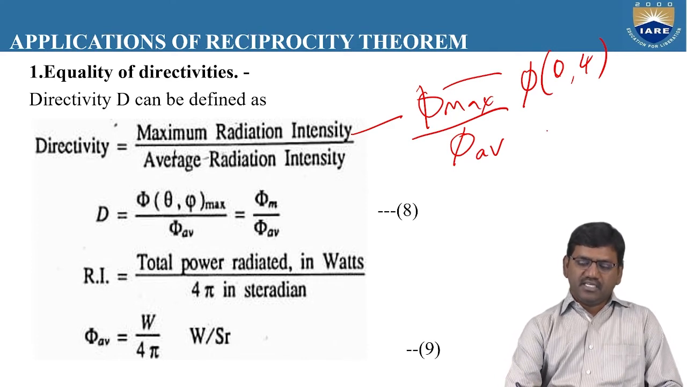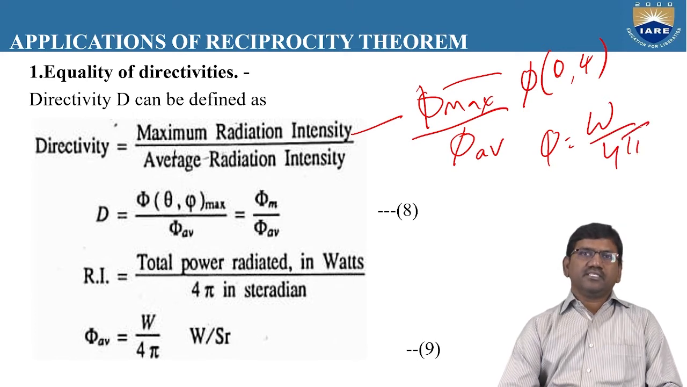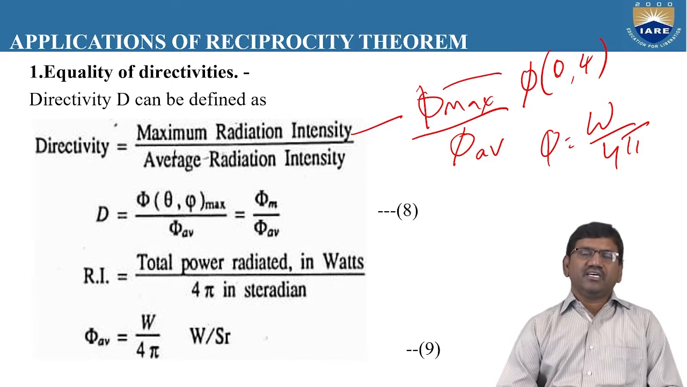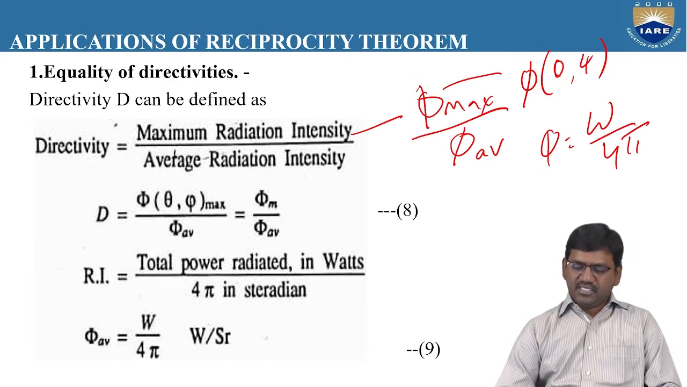So we can simply write the average radiation intensity, phi AB, as equal to W by 4 pi. This 4 pi represents the number of steradians in a solid angle. If we take an isotropic antenna, it will have 4 pi steradians. If we draw the radiation pattern of the isotropic antenna, it will be in the shape of a sphere. A complete sphere has a total of 4 pi steradians. So if we calculate the average value of radiation intensity, we get the power radiated divided by 4 pi steradians.